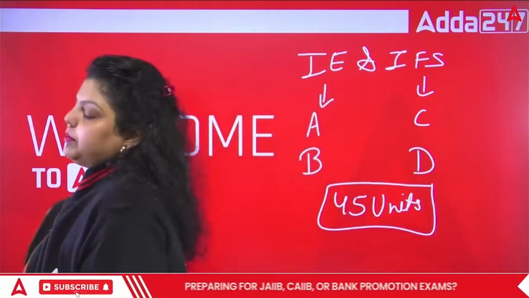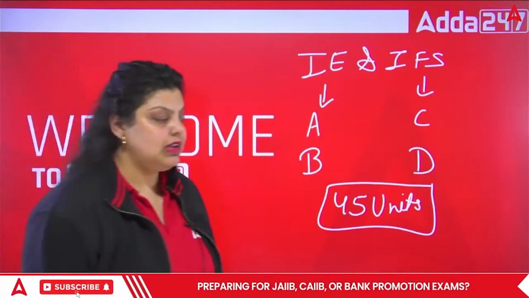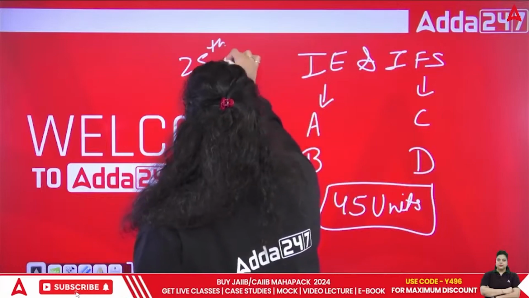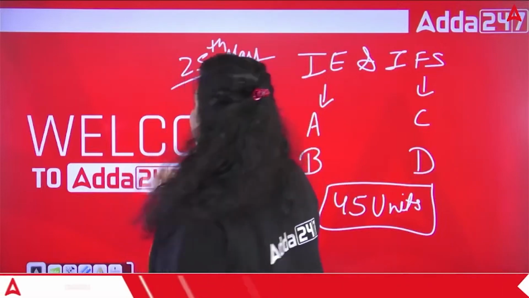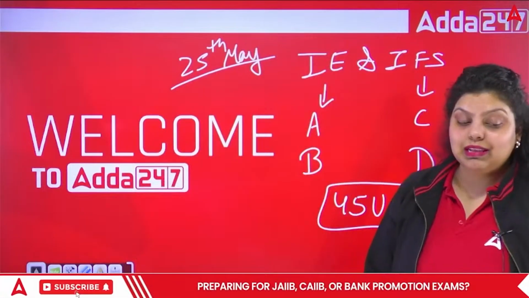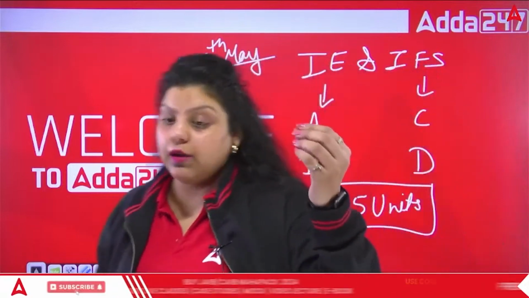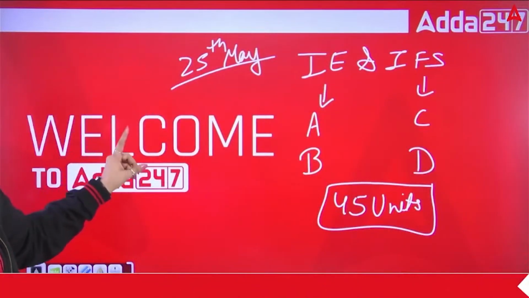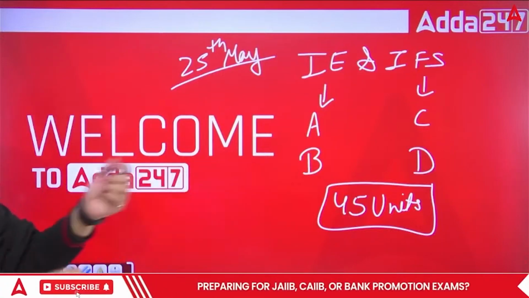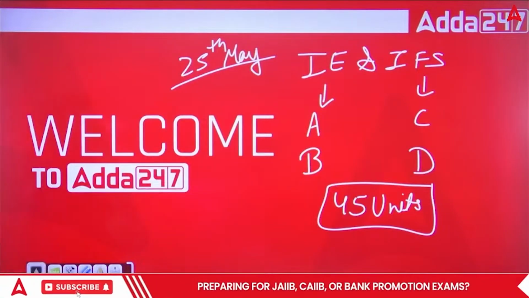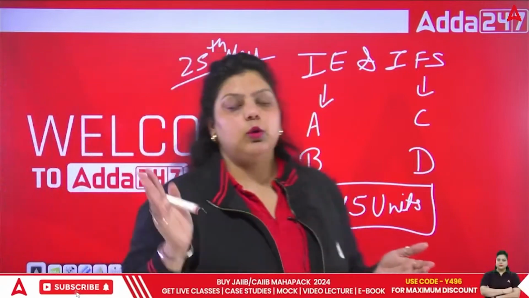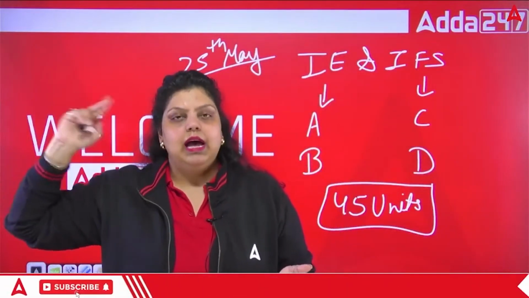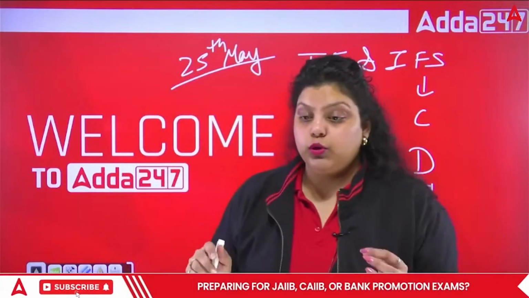So it's very important for all of you to start your preparation very seriously for this subject, and the paper of this subject will be on 25th of May. On the next day you also have your PPB paper, so you have to be very clear. Before May, you have to complete the syllabus once, and then you have to start revising in the month of May. For AFM and RBWM, you have one week gap. AFM will be on 2nd of June, and retail banking will be on 8th of June. So you have more time there.